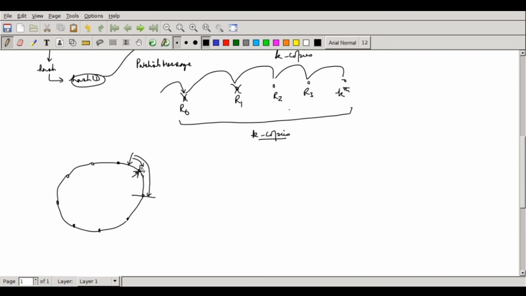Now there is a very interesting property. If I look at this particular node ID, this node ID's root node will be this guy.